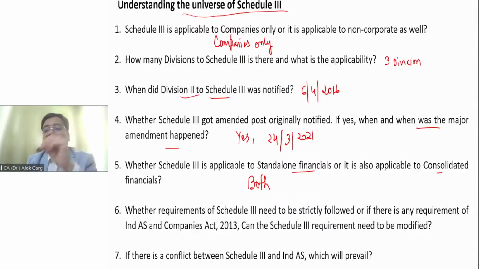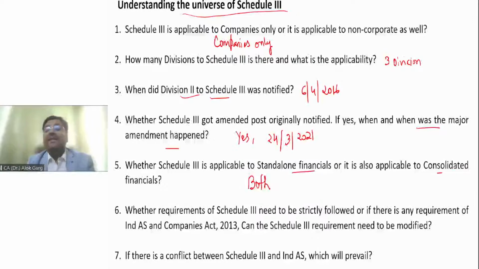But Ind AS 16 says that if you are doing a revaluation of property, plant and equipment, then whatever difference is there, you have to make a disclosure in the notes to accounts. So as per Ind AS 16, for example, the value of the building was 1 crore rupees, and after revaluation, it became 1 crore and 5 lakh rupees. So the difference is less than 10%. But Ind AS does not talk about any threshold. It says that if you're doing a revaluation, whatever is the difference, you have to provide a disclosure in the notes to accounts. So Schedule 3 is only talking about 10% or more, and Ind AS is not giving you a threshold.